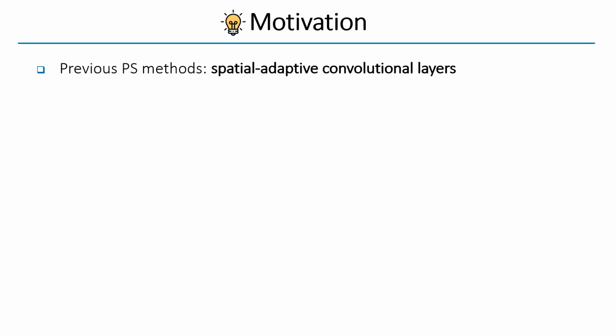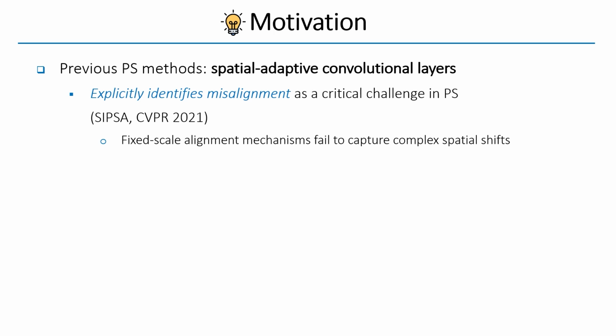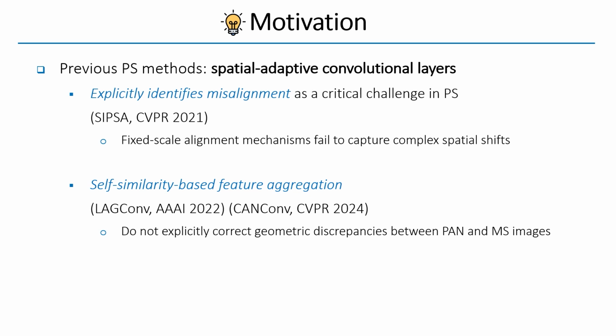To address this, several works have explored spatial adaptive feature alignment strategies. SIPSA explicitly identifies misalignment as a critical challenge in pan-sharpening and introduces a spatially adaptive module, but its fixed-scale alignment mechanism limits flexibility when handling diverse misalignment patterns. LADConv and CanConv adopt non-local spatial adaptive convolution modules that enhance feature consistency through self-similarity.